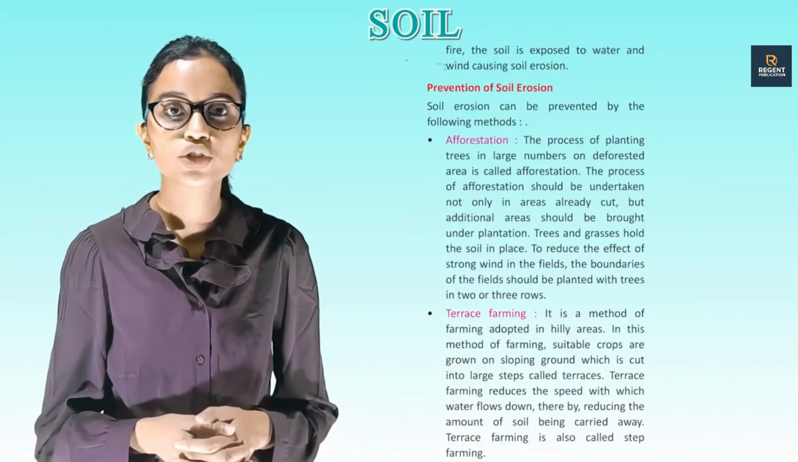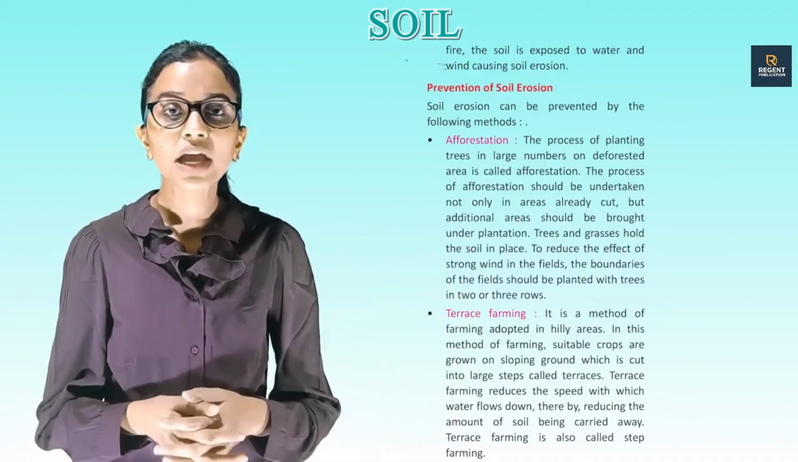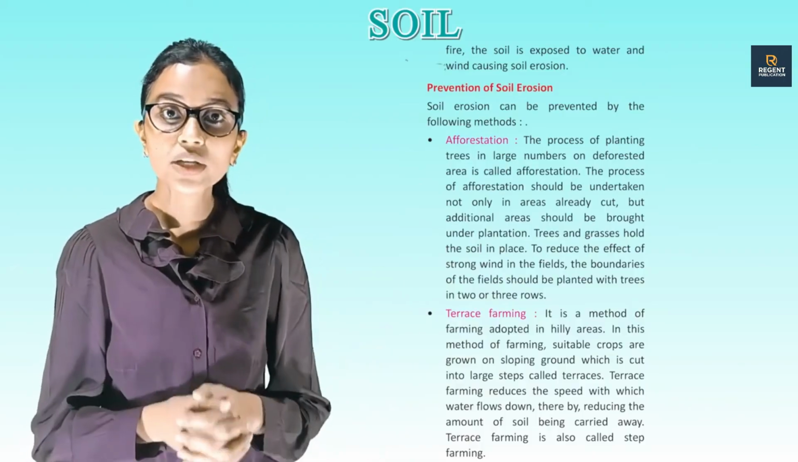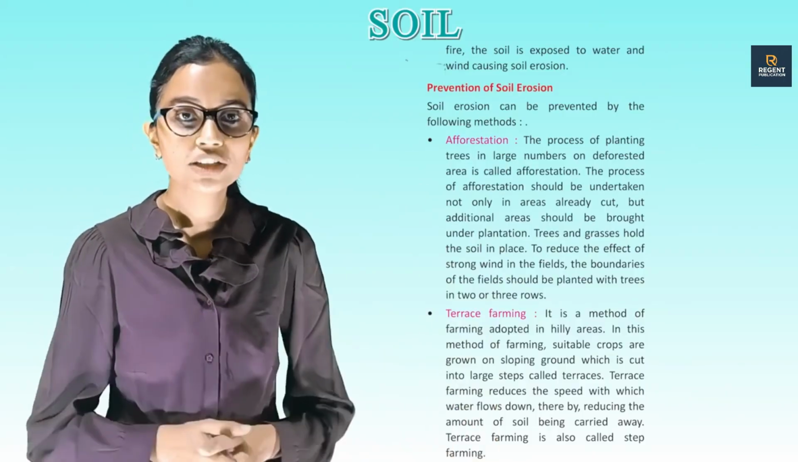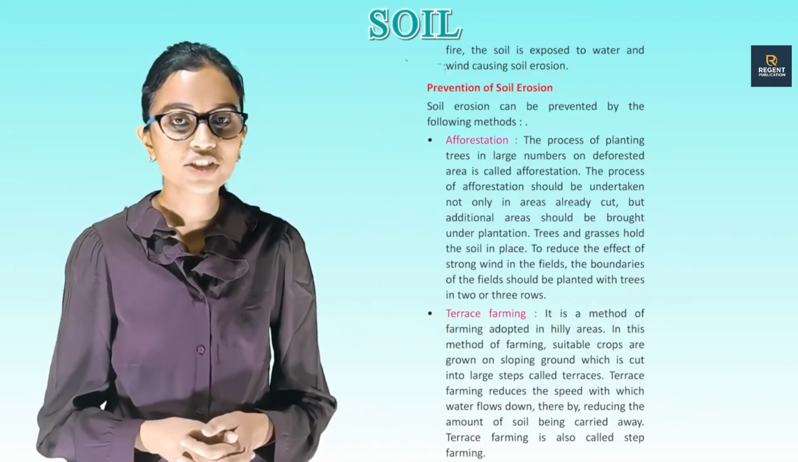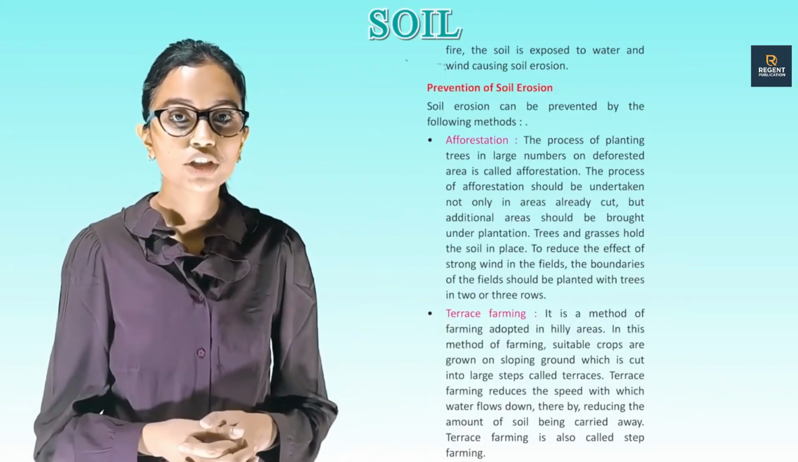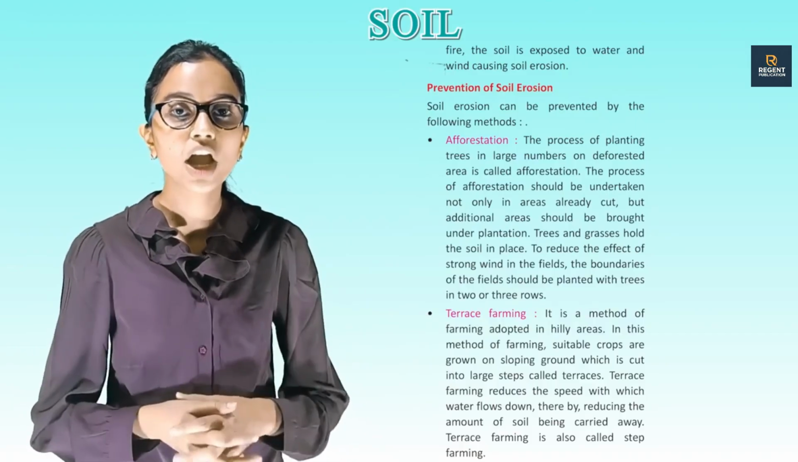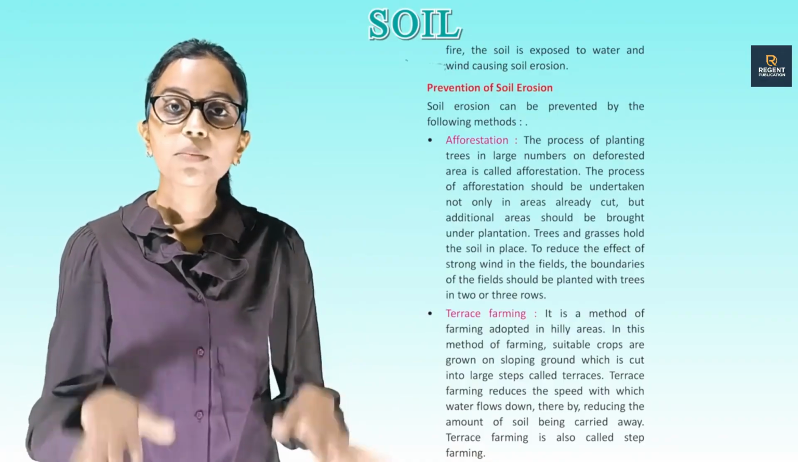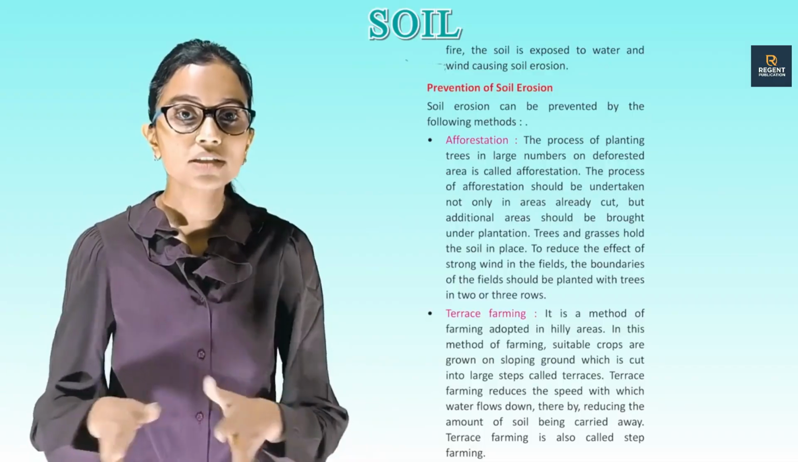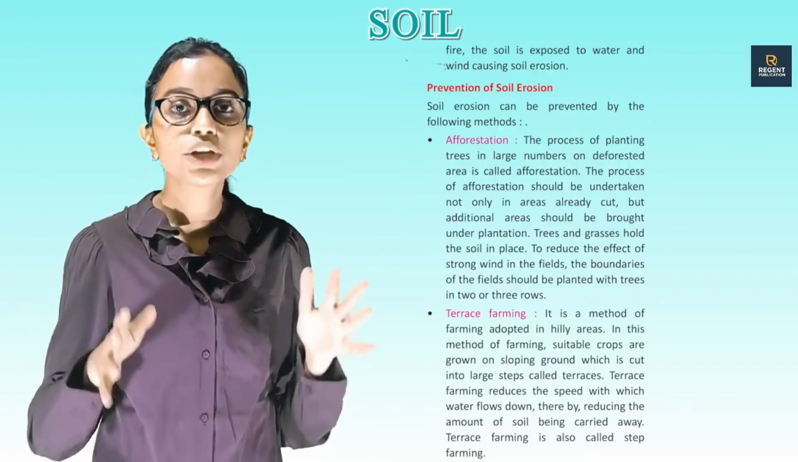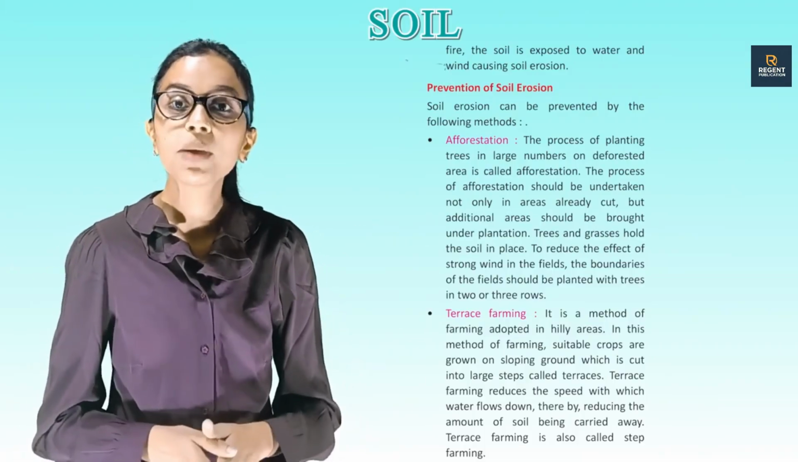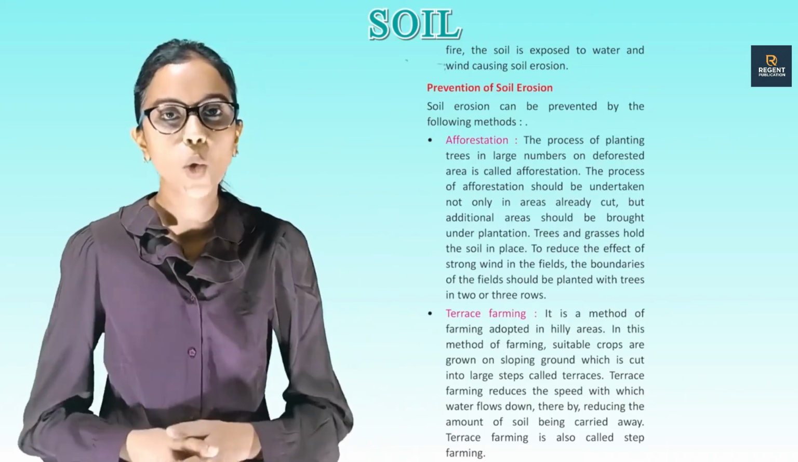Prevention of soil erosion. Soil erosion can be prevented by the following methods. Afforestation. The process of planting trees in large number on deforested area is called afforestation. The process of afforestation should be undertaken not only in an area already cut, but additional area should be brought under plantation. Trees and grasses hold the soil in place. To reduce the effect of strong wind in the fields, the boundaries of the fields should be planted with trees in 2 or 3 rows.